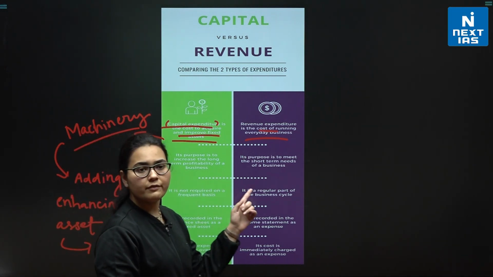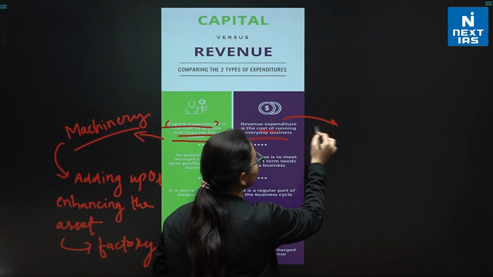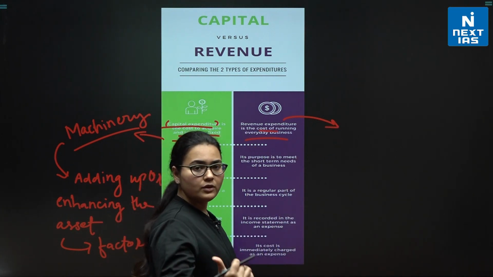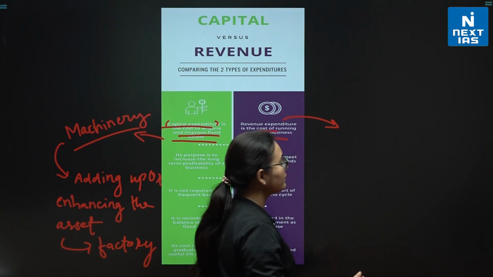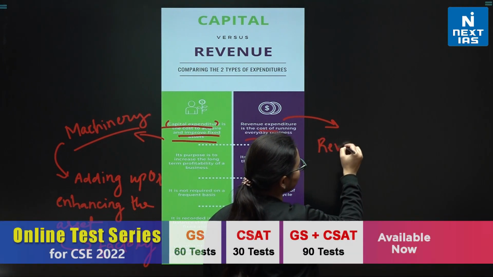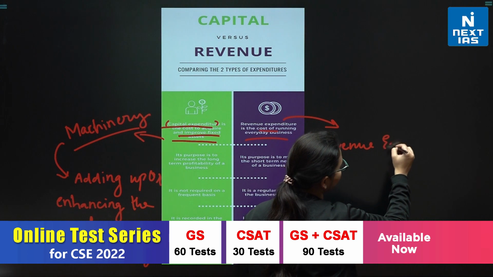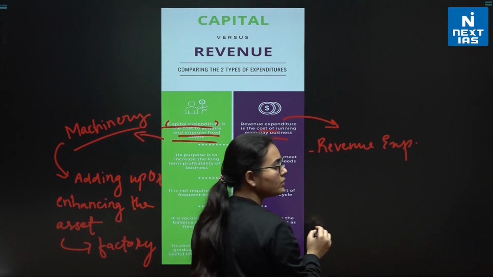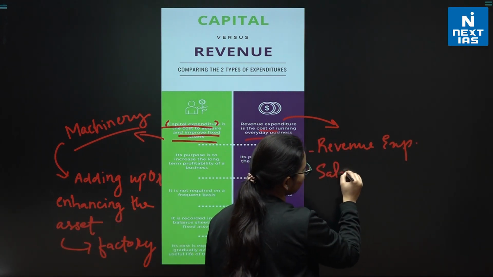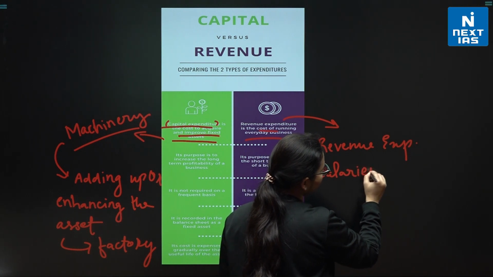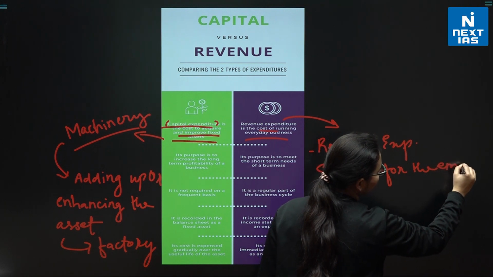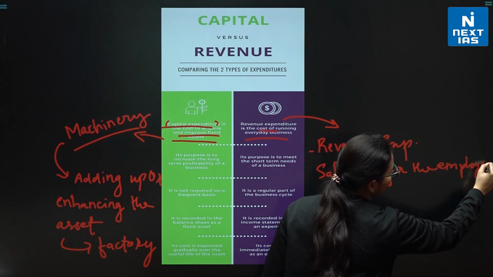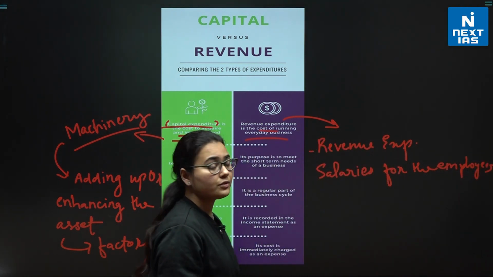Now, if I talk about revenue expenditure here, if we have to understand it through an example, we see that revenue expenditure is the salaries, okay, the salaries for the employees come under the revenue expenditure, right?